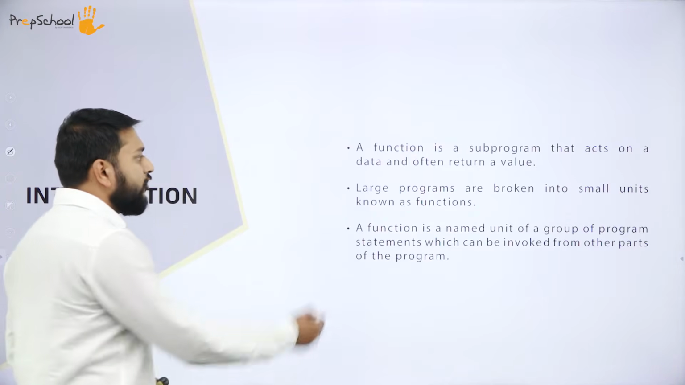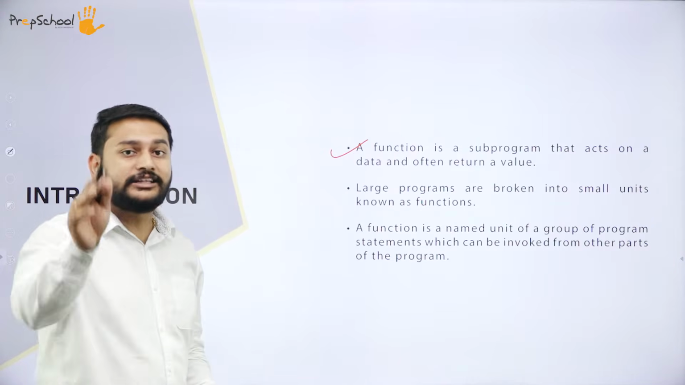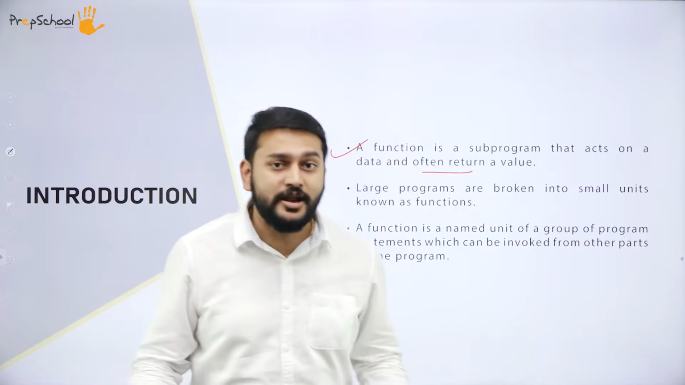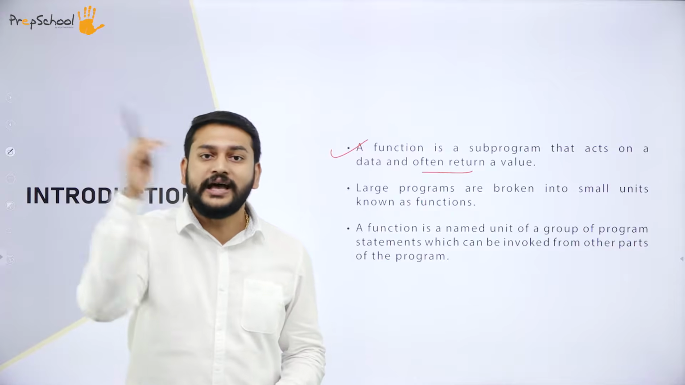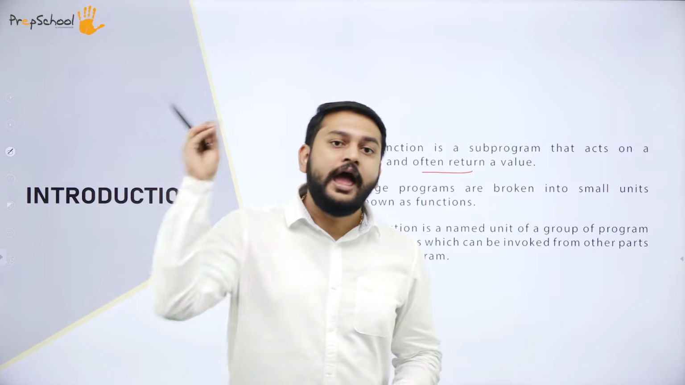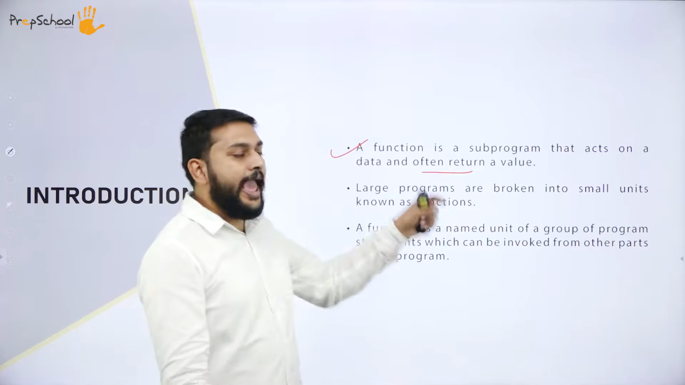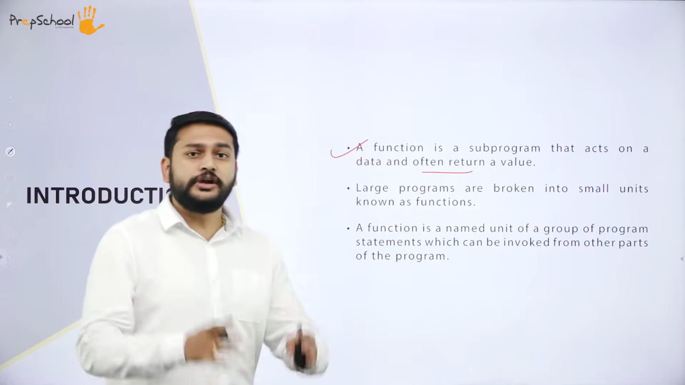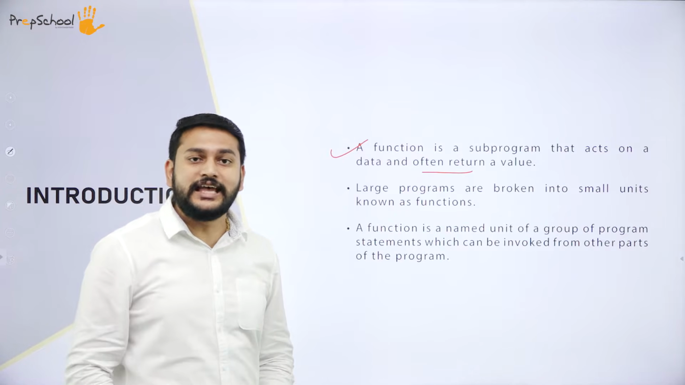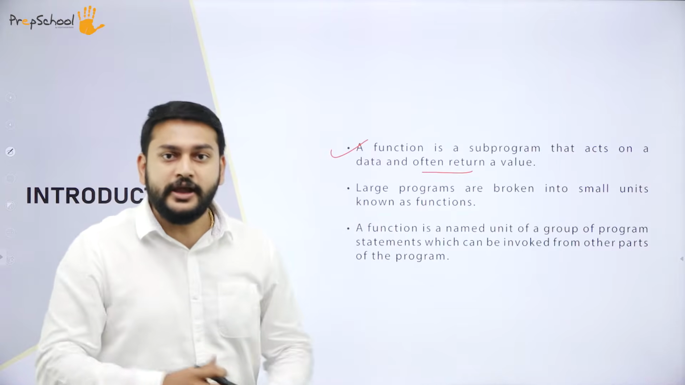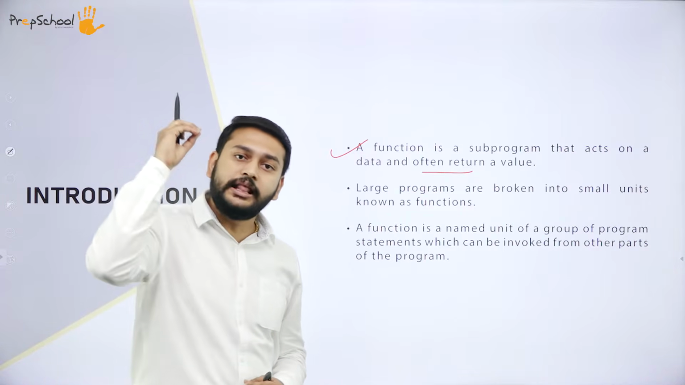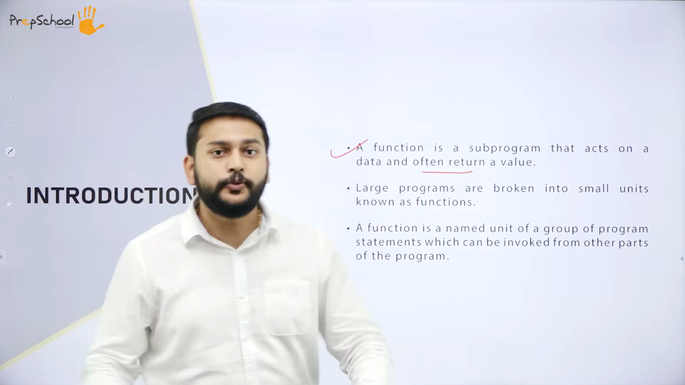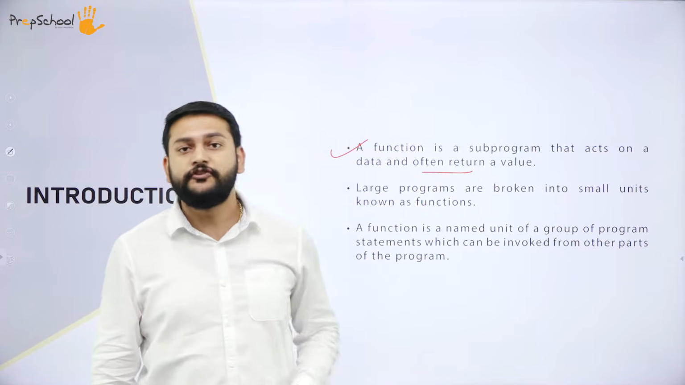So what is the first one that I have? A function is a sub program that acts on the data and often returns a value. So I will pass some data as parameters. If I pass the value or the data, my dear students, it will process the data and give you the result, is what they are trying to explain with the first statement. What is the next one that I have? Larger programs are broken down into smaller units. That is what I gave as the example in the beginning. My program is very big. If there are any errors in the program, I cannot keep debugging the entire program. So for that reason, I will divide the programs into sub programs with respect to the functionalities.